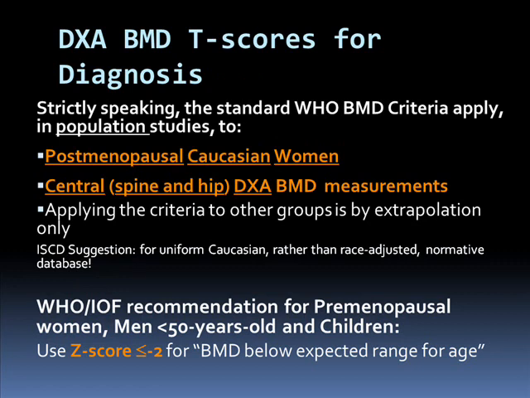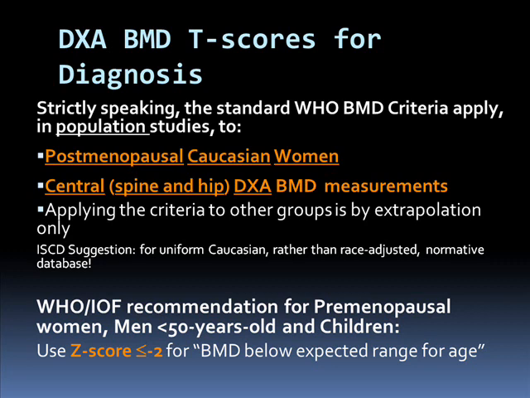Using DEXA for BMD, the big data that we have, there are population studies on postmenopausal Caucasian women, and they're used on central sites, that means spine and hip. So we don't have too much information about non-Caucasians and non-postmenopausal women and peripheral sites for DEXA. So everything else is largely by extrapolation. Now, the International Society for Clinical Densitometry suggests that we all use Caucasian database. That suggestion is not so way off in terms of Singapore Chinese people. Our risk of fracture is almost the same.